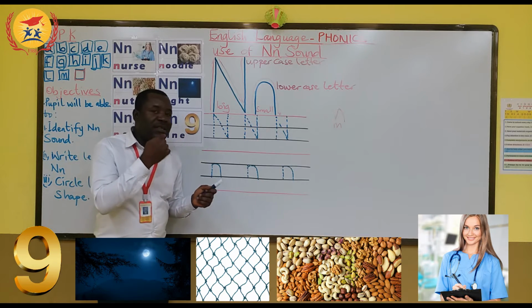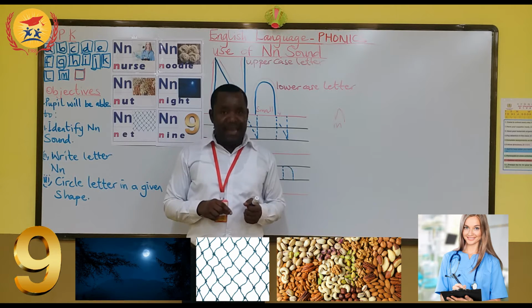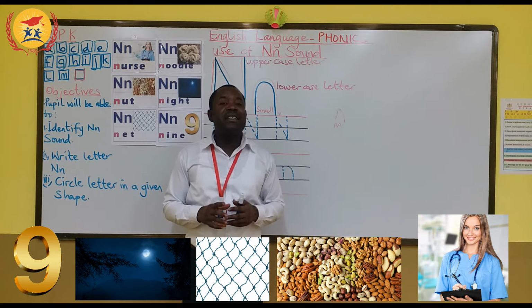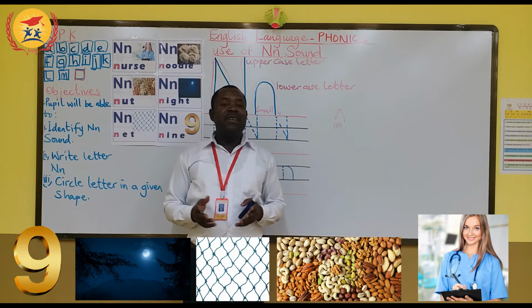Look at the sound. The sound of saying the N, the last sound you use it for nana, name, new, night.